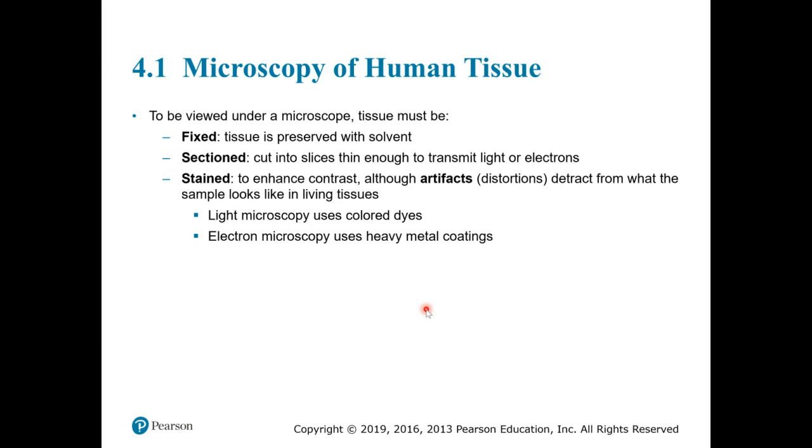Electron microscopy gives us a higher resolution. Light microscopy has a limitation of, they say, 1500 times magnification. I don't know about that. I've never seen that. The most I've ever used is 1,000 magnification.